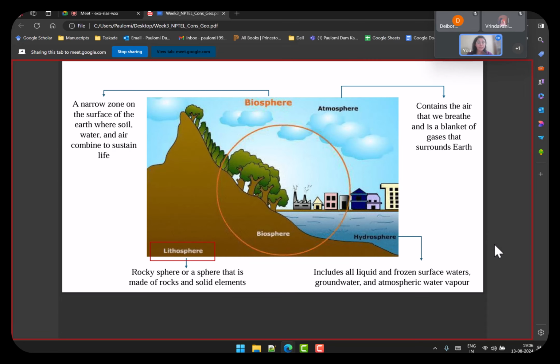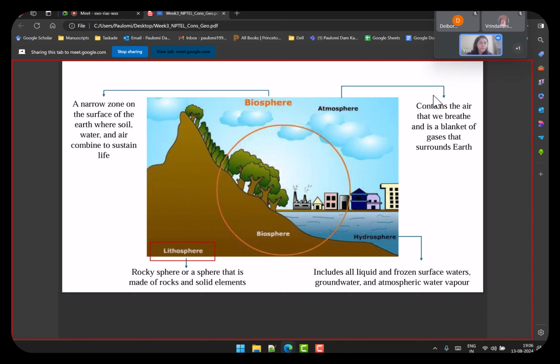So let's begin with the first module. But before that, just to give an overview, what exactly is the lithosphere? If you remember from the lecture, how did you come to the lithosphere? There are four regions that we talk about when we talk about the environment: biosphere, atmosphere, hydrosphere, and lithosphere. So what is the biosphere? Let's first talk about the other three.